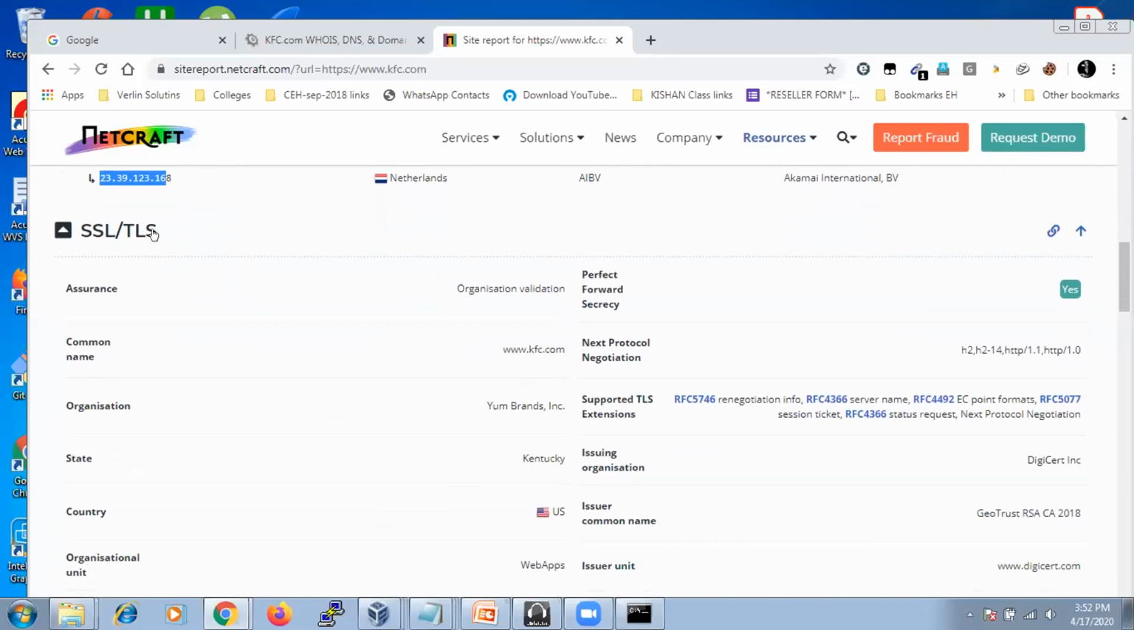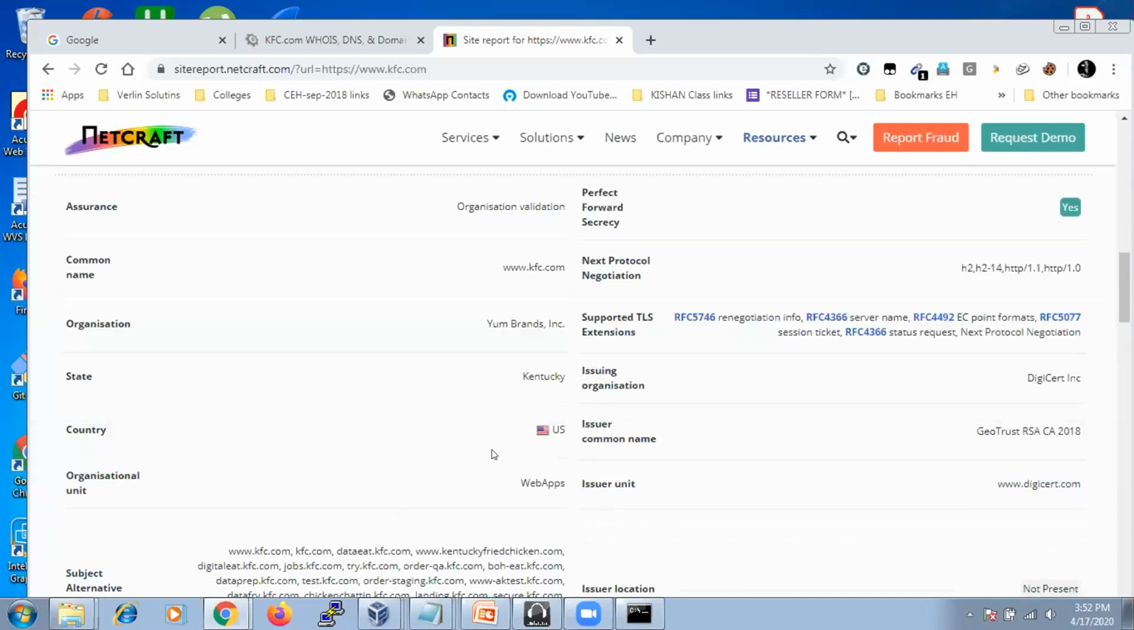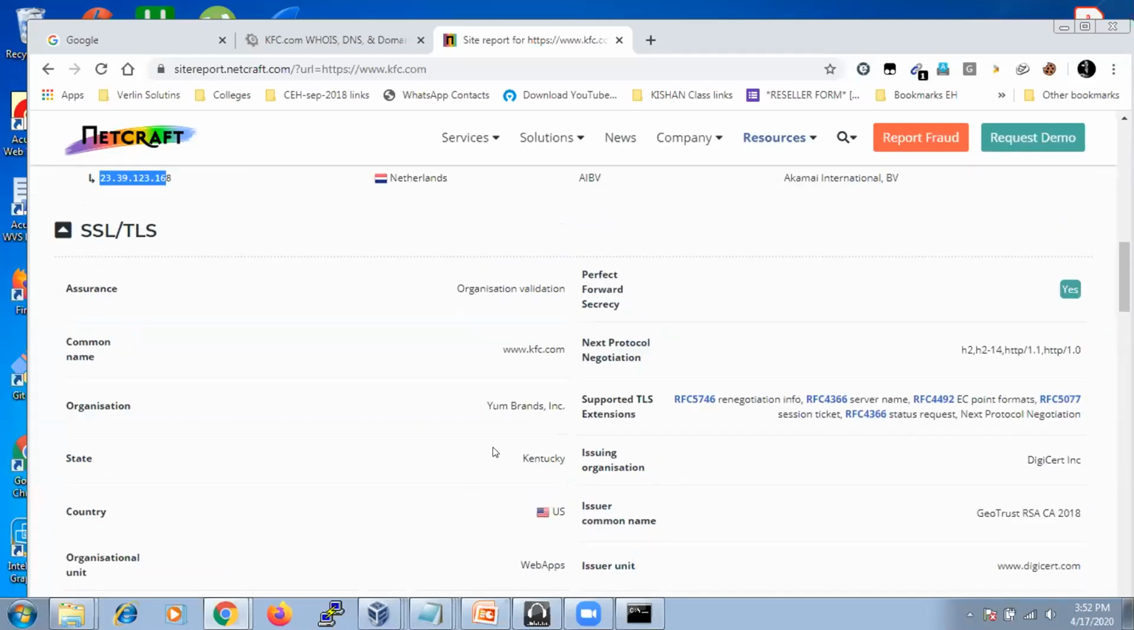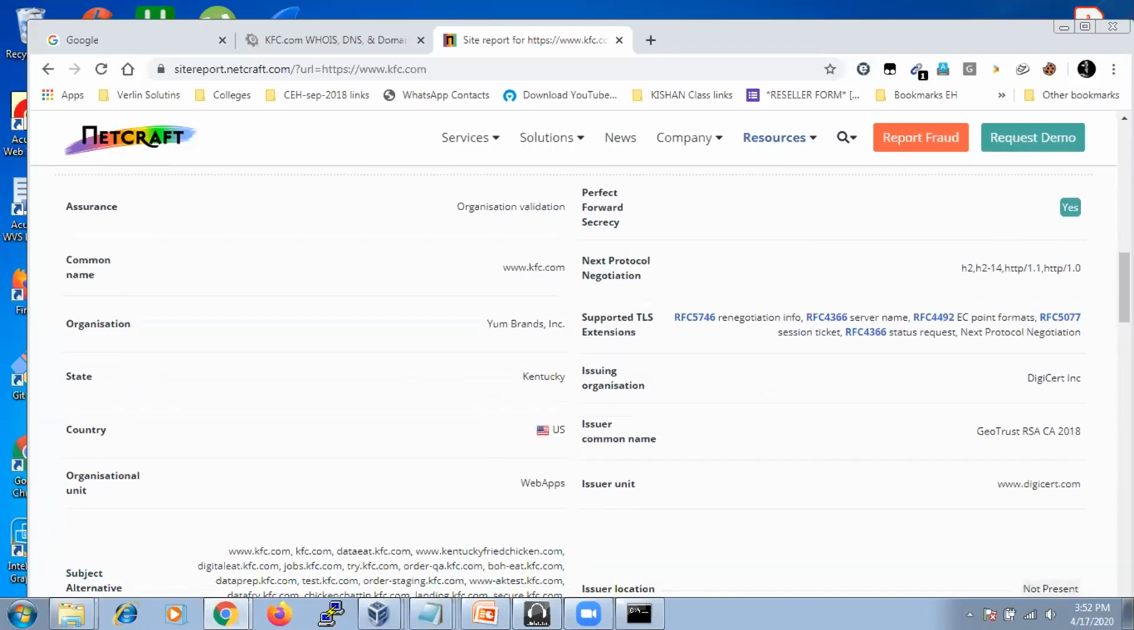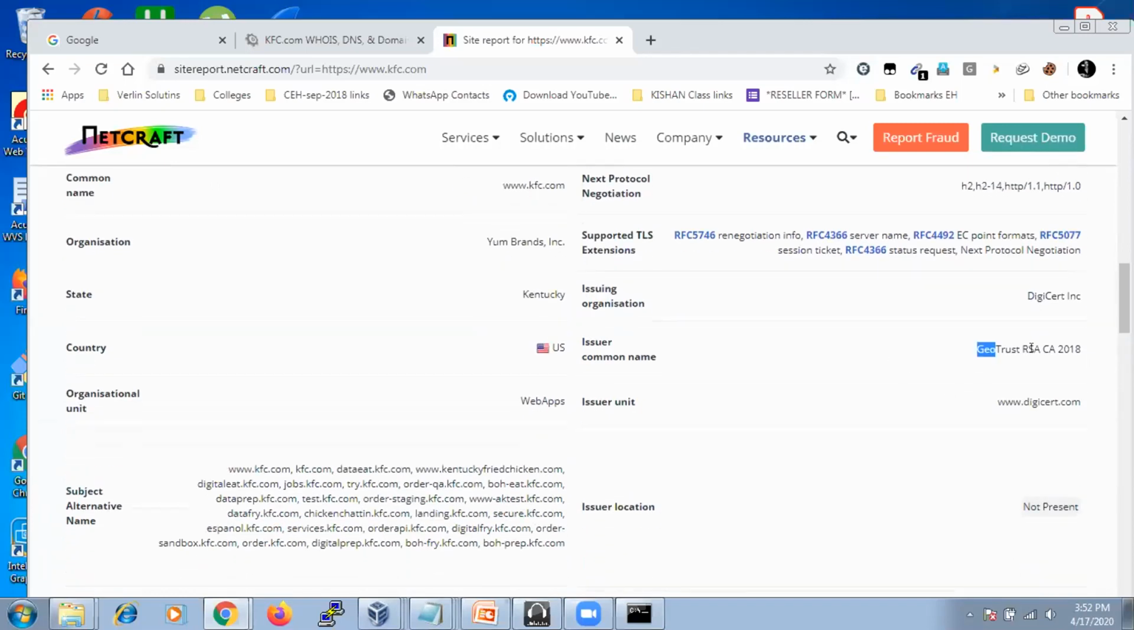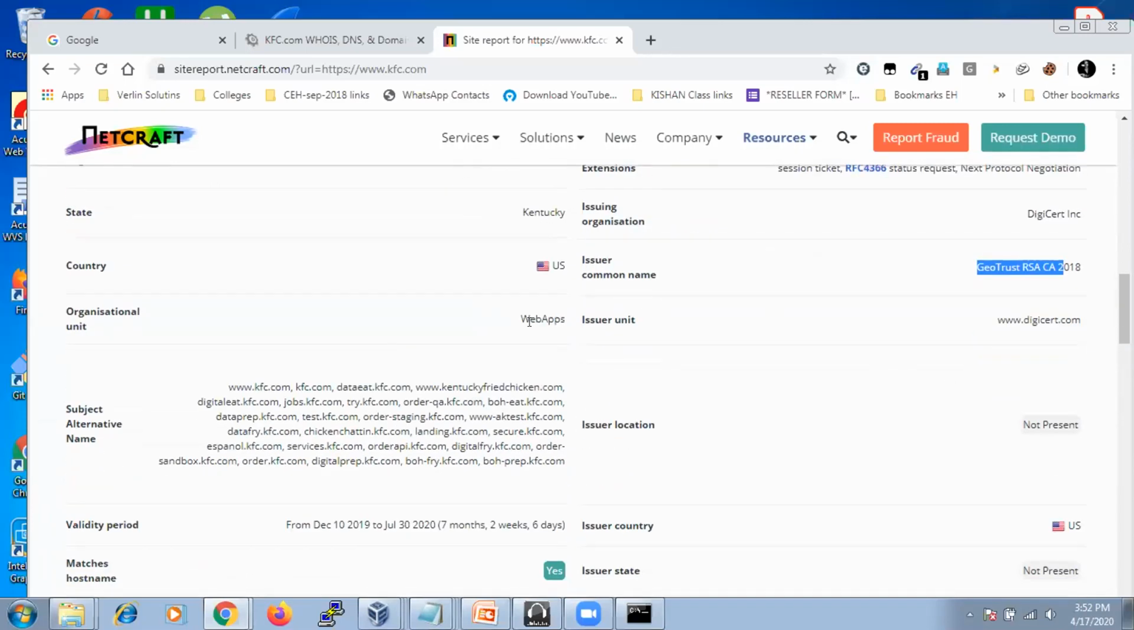And when you come to SSL, nothing but secure layer, like HTTPS, you are going to get the certificate. From there, you see which type of algorithm they are going to use, and the issuing organization. They have taken the SSL certificate from this particular company, DigiCert Inc. The issuer common name is GeoTrust. And this is a web application. You all know about this web application.